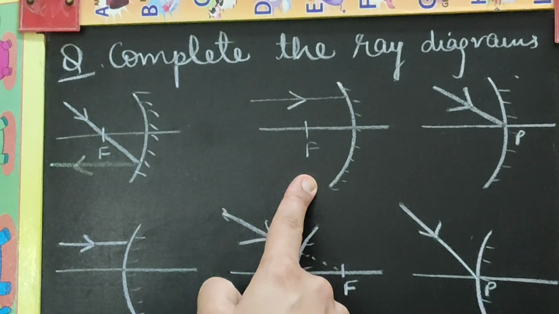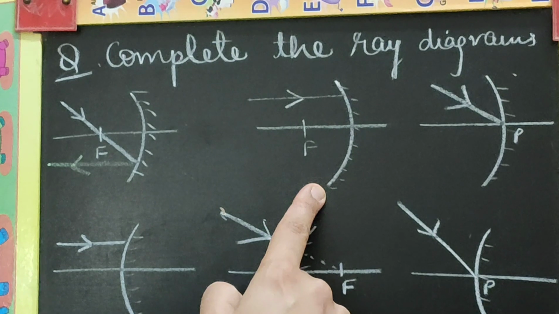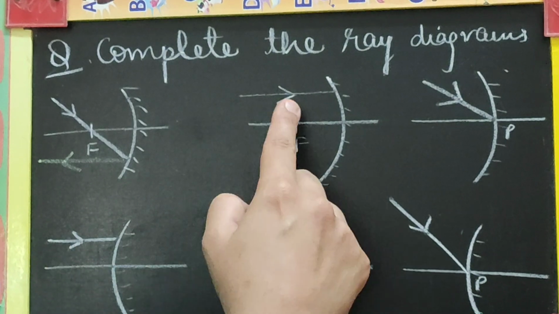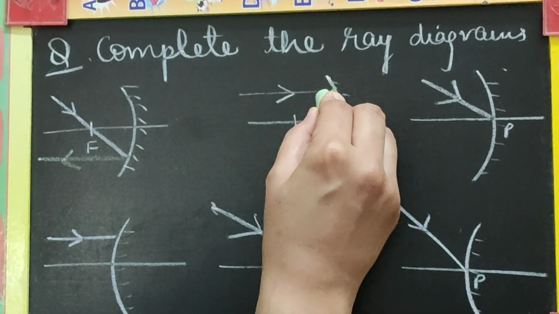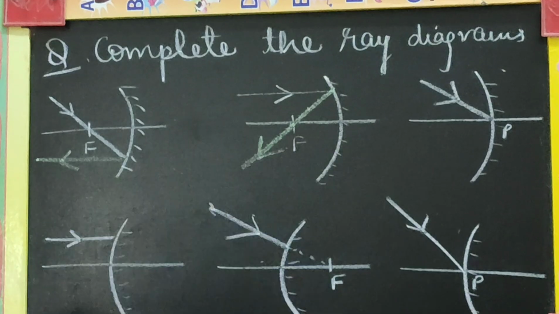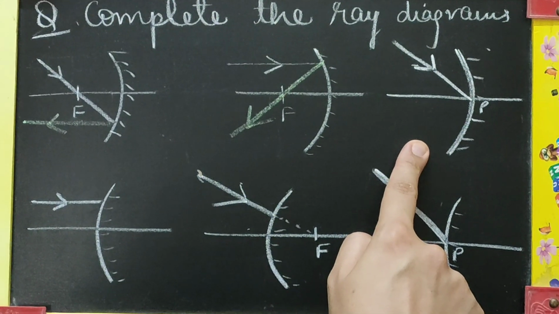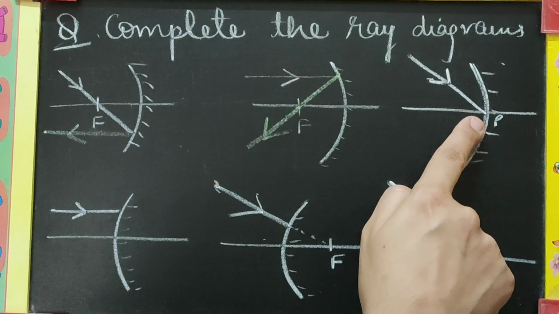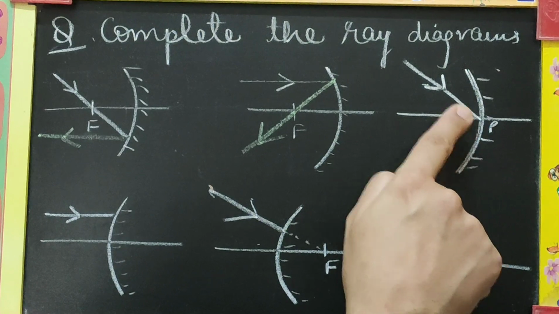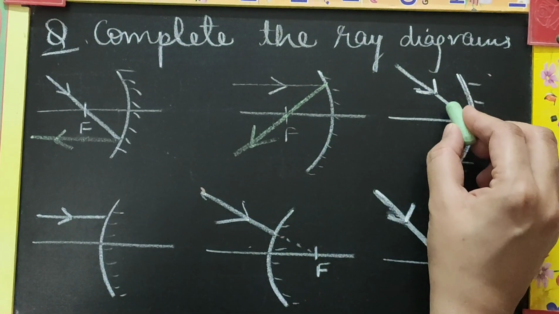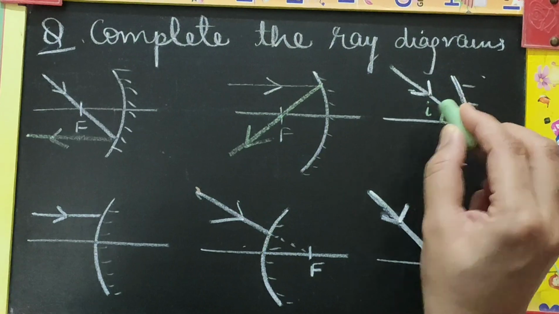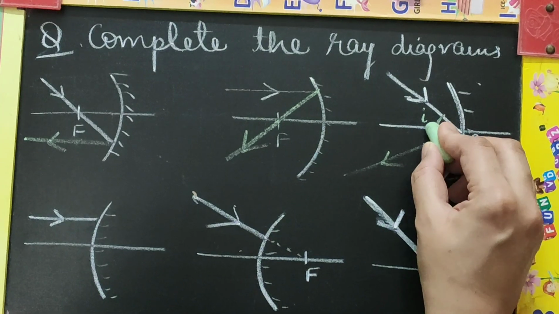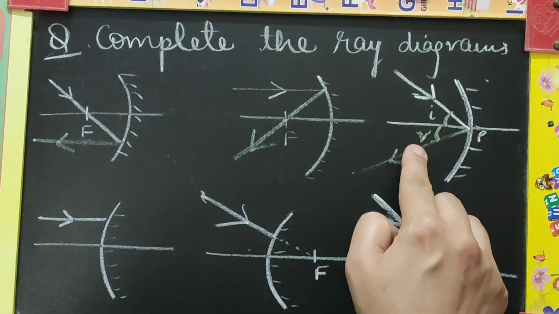Let us now consider the second case. Again it is a concave mirror and a light ray is incident parallel to the principal axis. After reflection we know this light is going to pass through the focus. Coming to the third case now. Again it is a concave mirror and an incident ray is striking at the pole of the mirror. Now to complete this ray diagram you will have to draw this angle and label it as angle of incidence, and you will show the reflected ray reflecting at an equal angle, which is the angle of reflection.